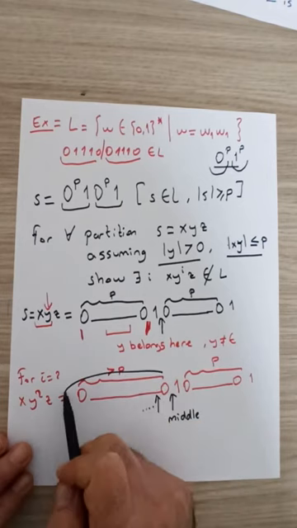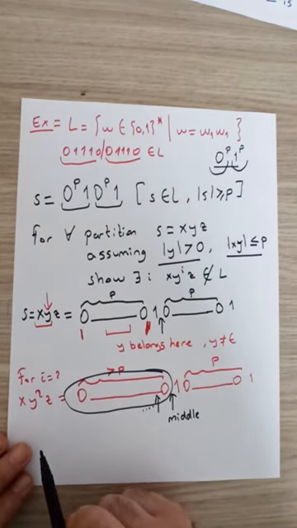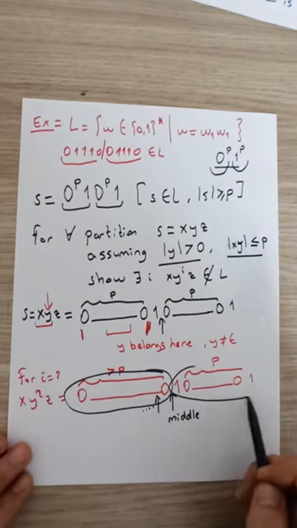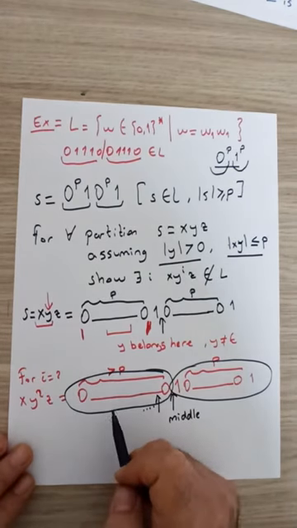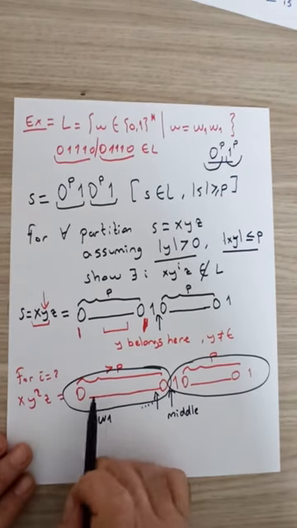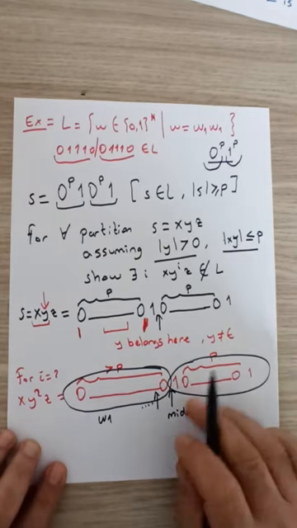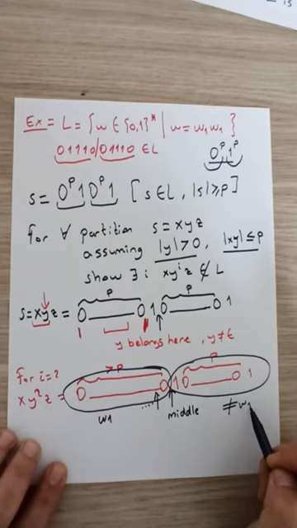Since the middle of the new string starts exactly at this location, the first half of our string consists only of zeros, whereas the second half consists of the remaining substring. Therefore, if we take this first half to be w1, which only consists of zeros, it's easy to see that the second half of the string is definitely not equal to w1.